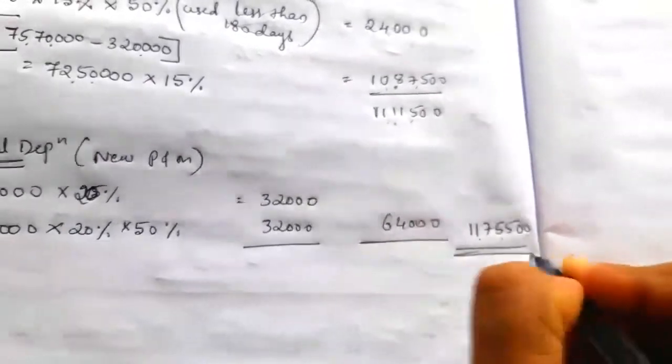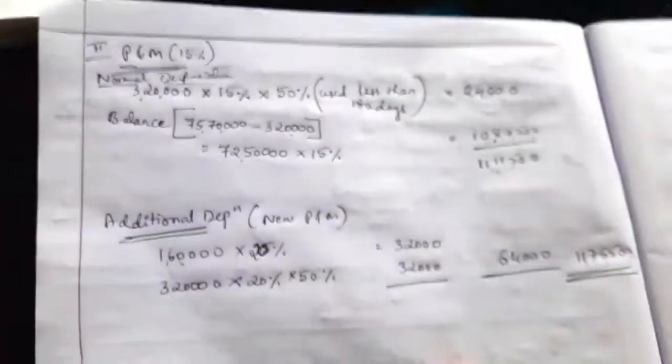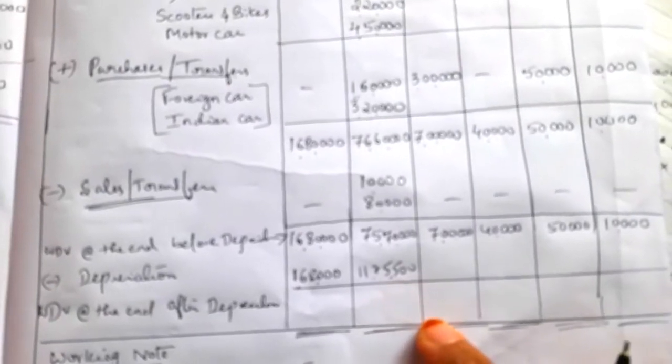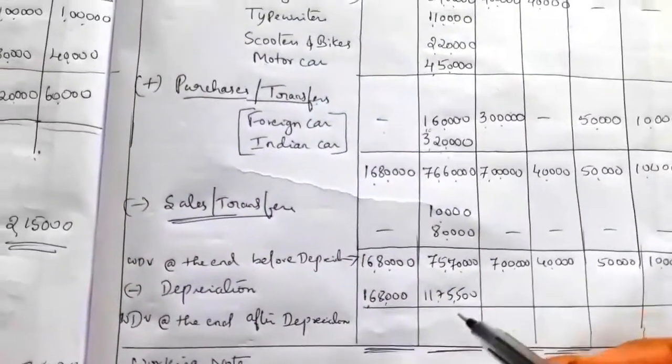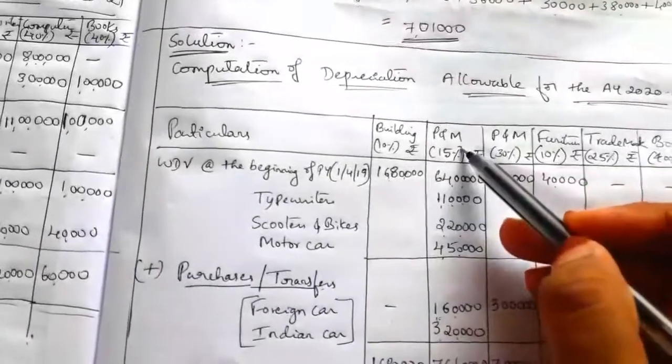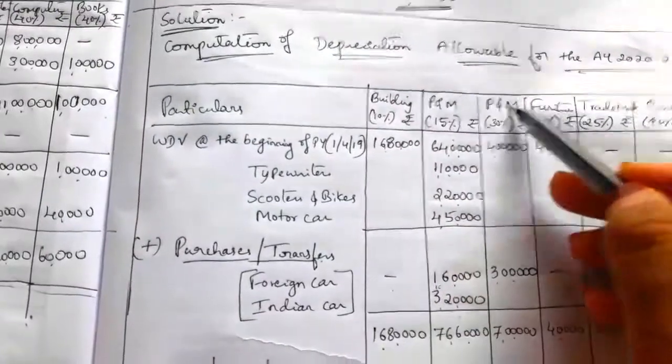11,75,500. So here write the depreciation value 11,75,500 in case of plant and machinery rated 15%. Next one is plant and machinery rated 30%.